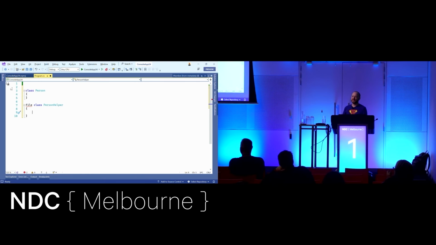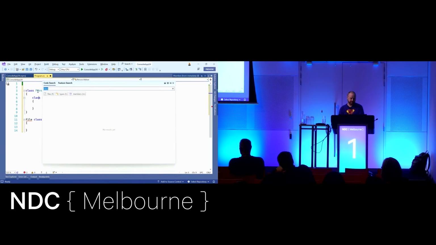You could do this before with nested classes, it was pretty common, but even nested classes then appear in IntelliSense sometimes when you don't want them, or you can have name conflicts. The name conflicts one is especially annoying, right? If you have a class Helper in here, then its visibility is good, but you can't have any properties or methods or anything called Helper anymore in this class because you've now got a conflict. So file scope classes is an interesting one.